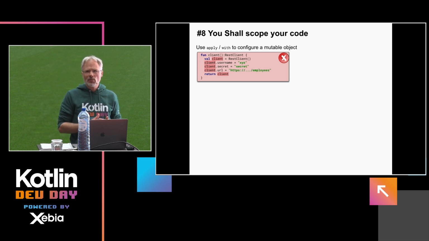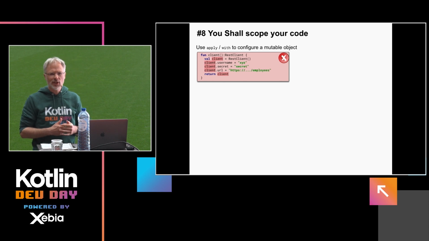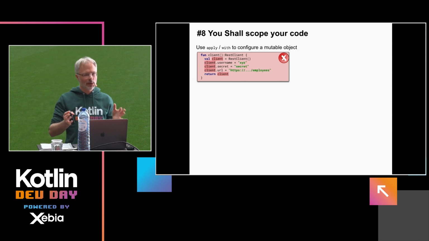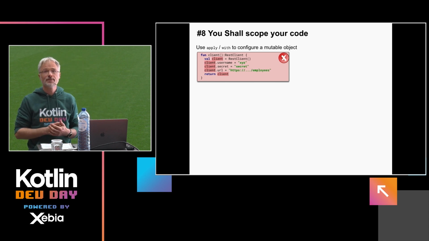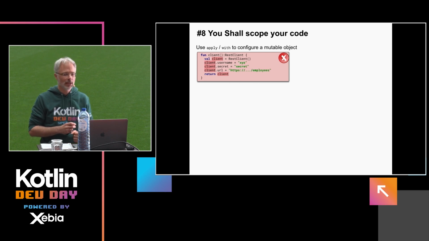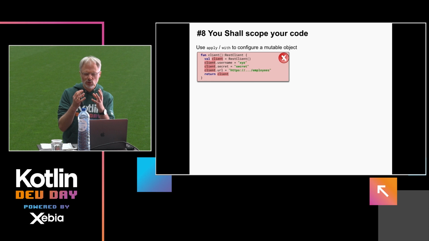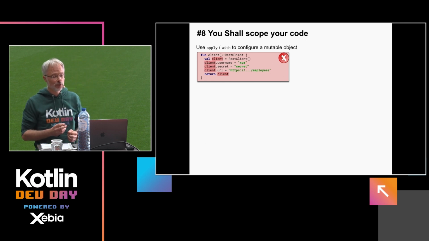Commandment number 8 is probably a language feature you won't use in the first week of Kotlin, maybe also not in the first month of Kotlin. So who of you uses scope functions? Okay, so it's less than half, about 40%. Okay, so for the ones who don't use them, what do scope functions do? Or what do you get without them?